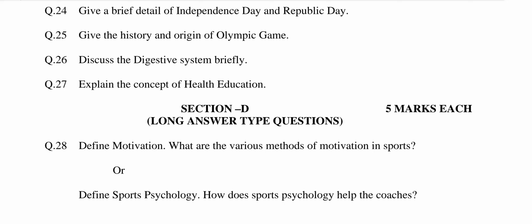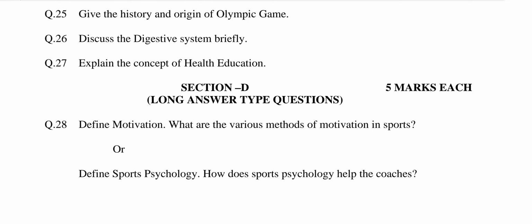Question number 25. Give the history and origin of the Olympic Games. This question is related to chapter number 8, Olympic Games. The answer may be: the history of the games goes back around 3000 years to ancient Greece. Sports contests organized at Olympia took place every 4 years and acquired the name Olympic Games. We do not know exactly when the Olympic Games started, but the date of 776 BC is often cited in written sources.